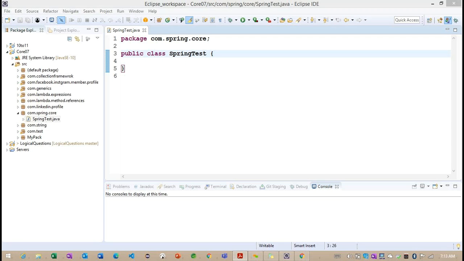Because of these drawbacks, one important concept was introduced, called the Spring framework. This framework was introduced by Rod Johnson. The aim is to create complex enterprise applications. Server-side applications we are going to create with the help of Spring.